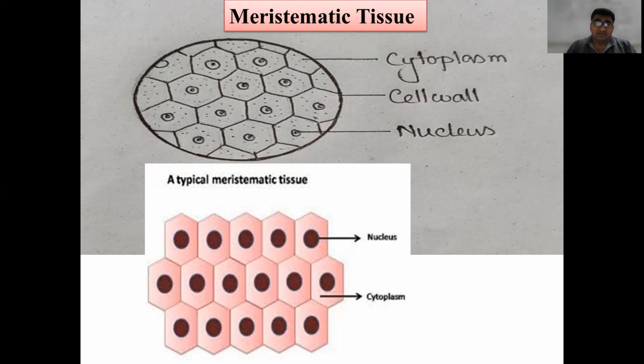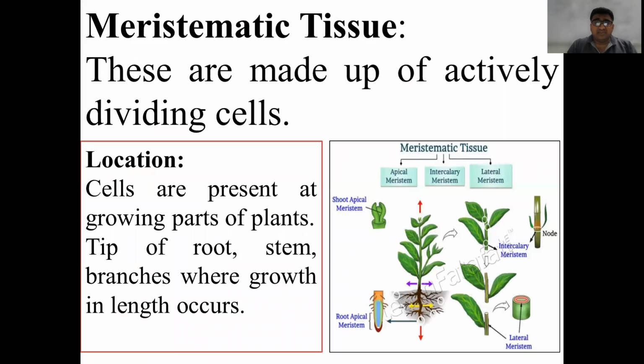Nucleus is very prominent, it is conspicuous. Cytoplasm is also present. These cells have a thin cell wall, and the cell wall of the meristematic tissue is made up from the cellulose. Generally the meristematic tissue has polygonal or oval shaped cells. So meristematic tissues are defined as those tissues which have the ability to divide. These types of cells are continuously dividing and adding new cells to the plant. Therefore such tissues are responsible for the growth of the plants.